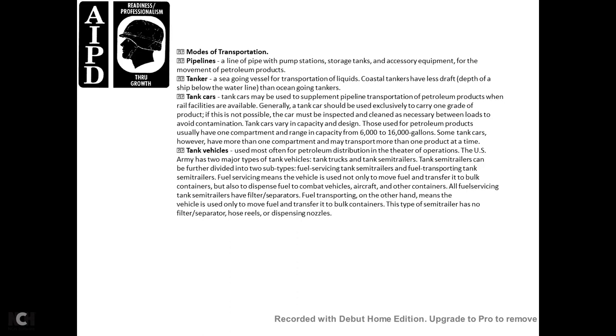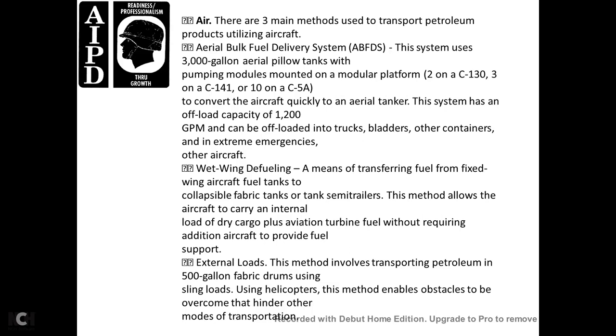Also, fuel servicing tank semi-trailers have filters for separating fuel. On the other hand, the fuel transport type means the vehicle will only move and transport fuel in bulk containers. This type of semi-trailer has no filter, no hose reels, and no dispensing nozzles.